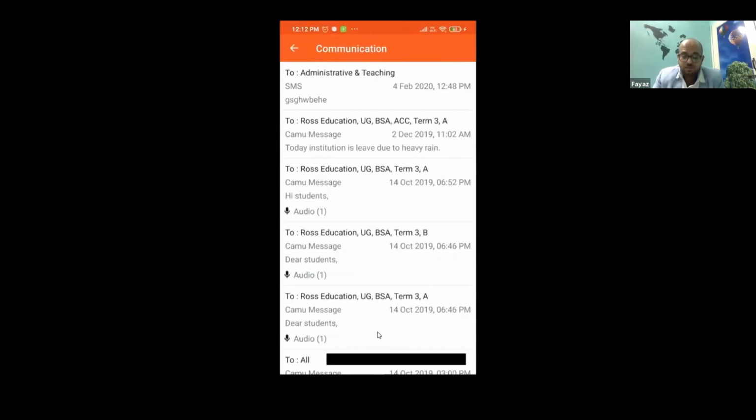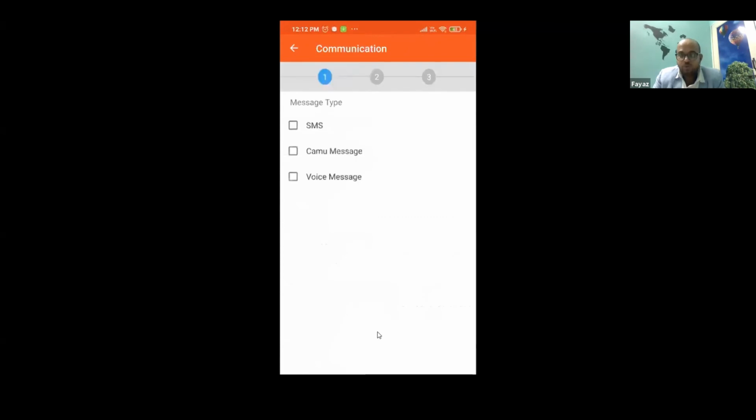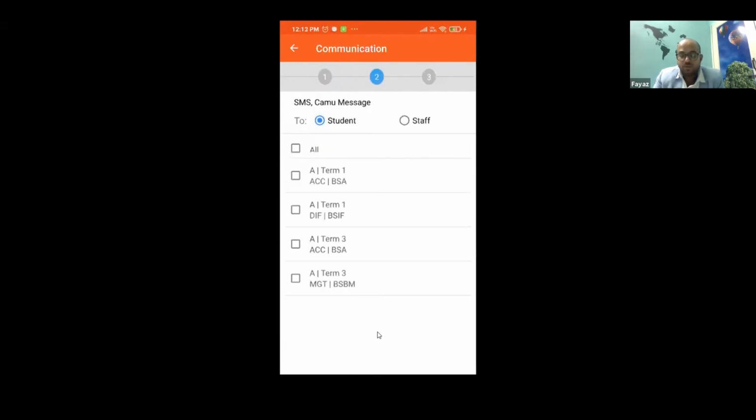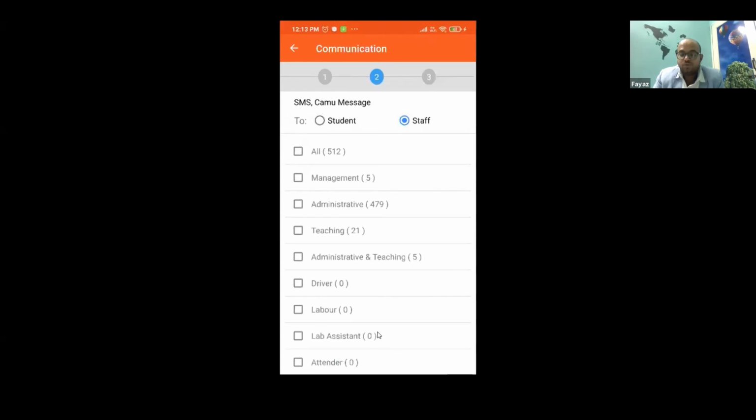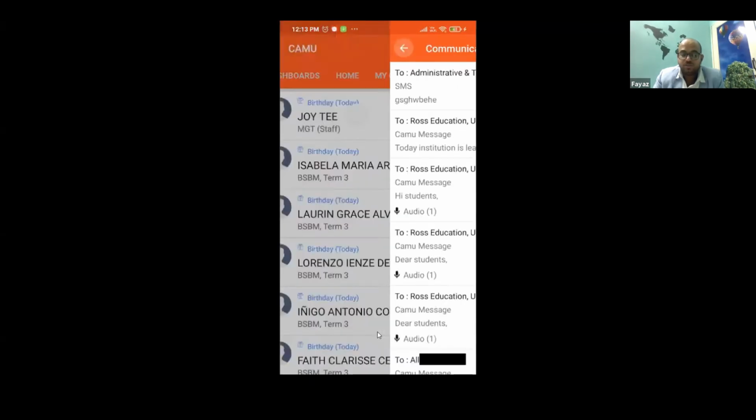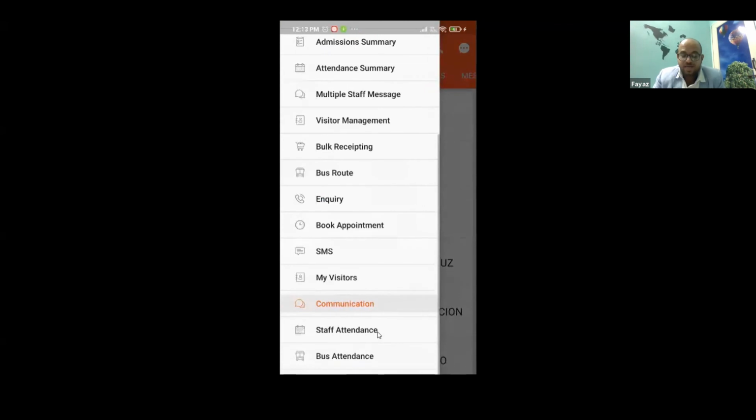Communication can be done across multiple mediums. It could be SMS, push message, or voice message, or all the three at a time. You can select and send it so that it will go to all the targeted people. It could be students, it could be staff. This way you can send the communication. You can see staff attendance, bus attendance, groups, all other information.